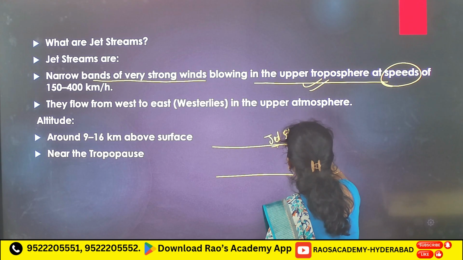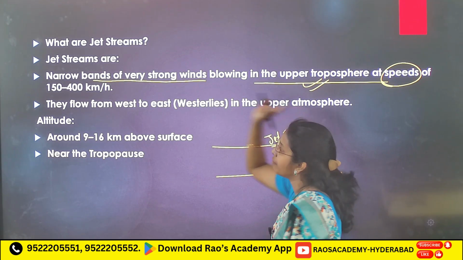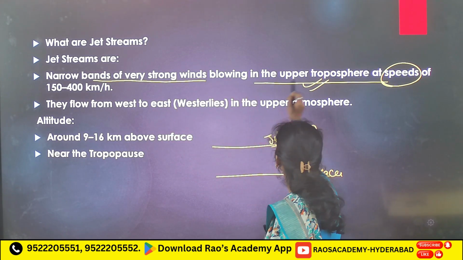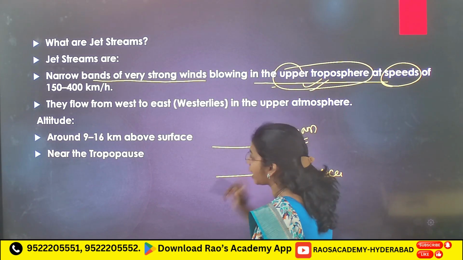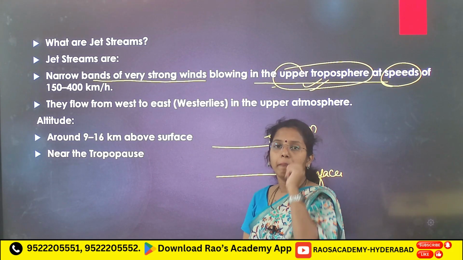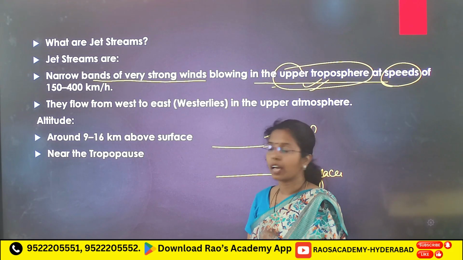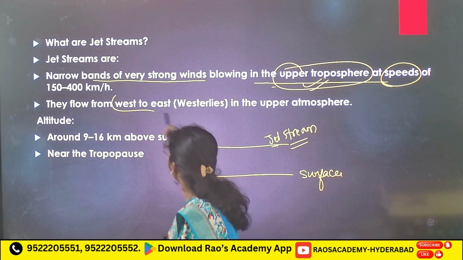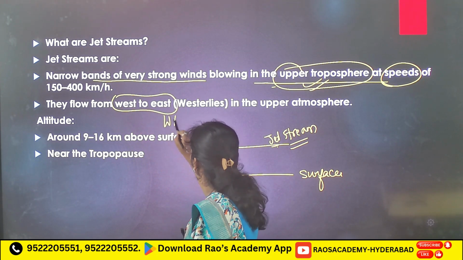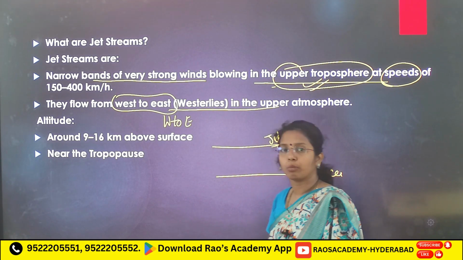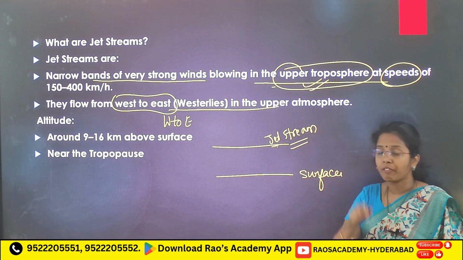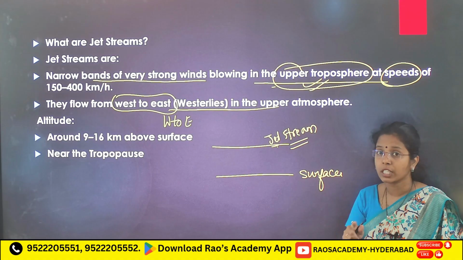First thing you have to remember: jet streams are very strong winds blowing in the upper troposphere. And the main thing, direction: they flow from west to east, westerlies in the atmosphere. We have surface winds also, planetary winds, westerlies.